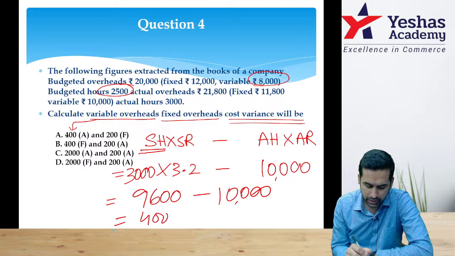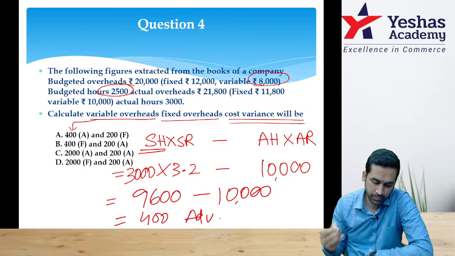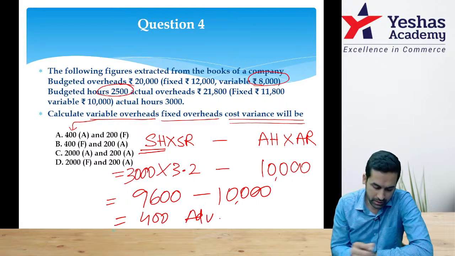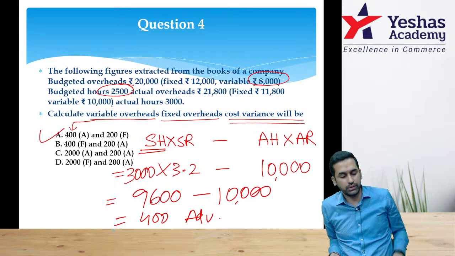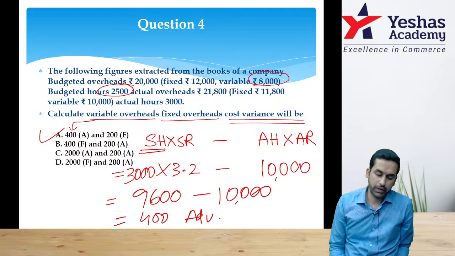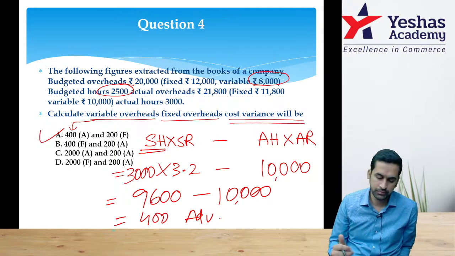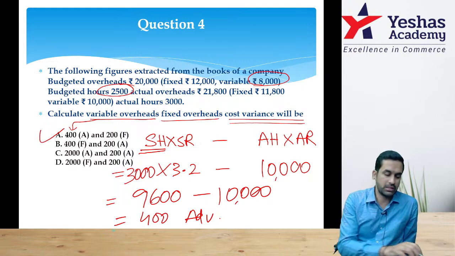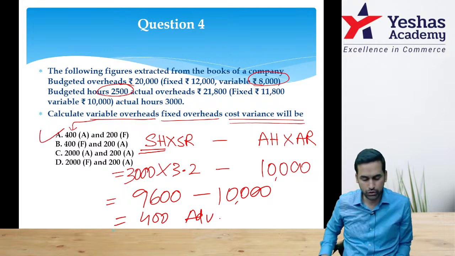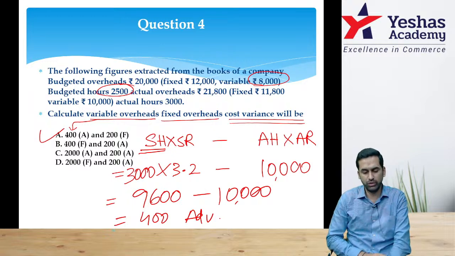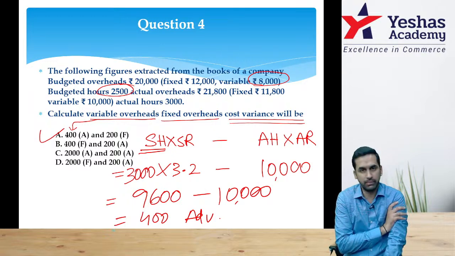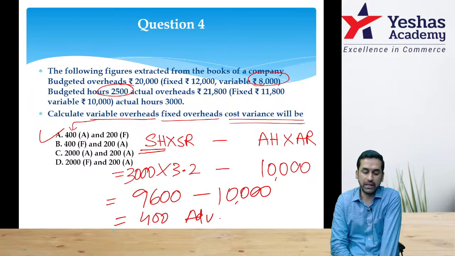I think we have spent an extra 400. 400 adverse is happening only in option A. I shouldn't even worry about options B, C and D because no other combination will fit. Everybody remember, standard hour is always for actual production. So 3,000 hours at the rate of 3.2, we should have spent 9,600, but we have actually spent 10,000.